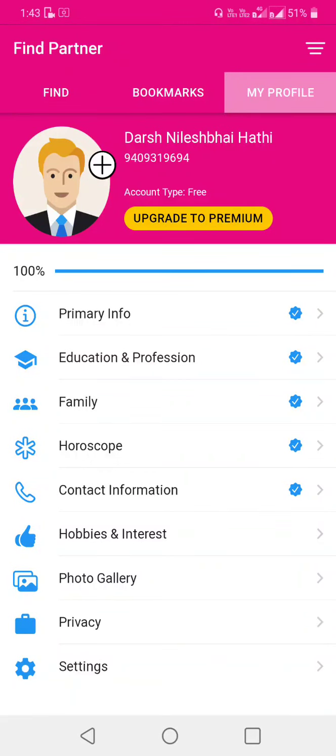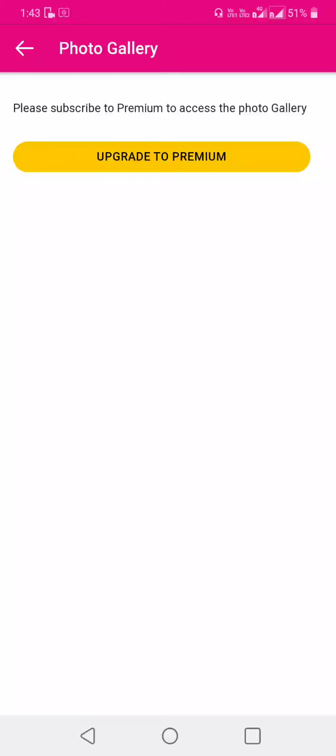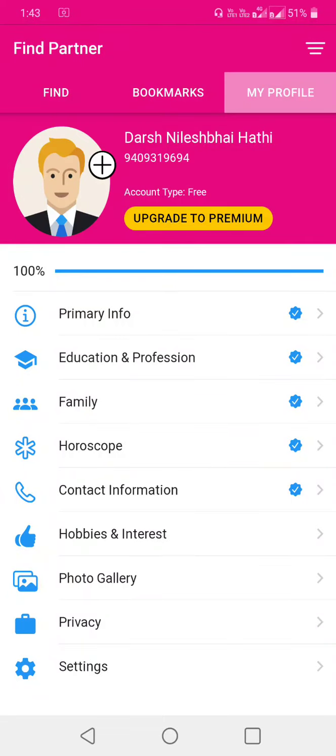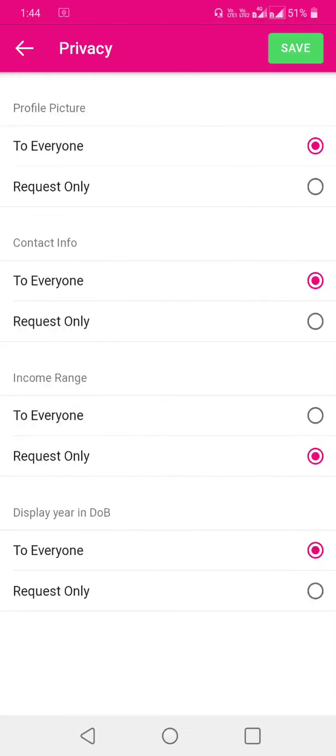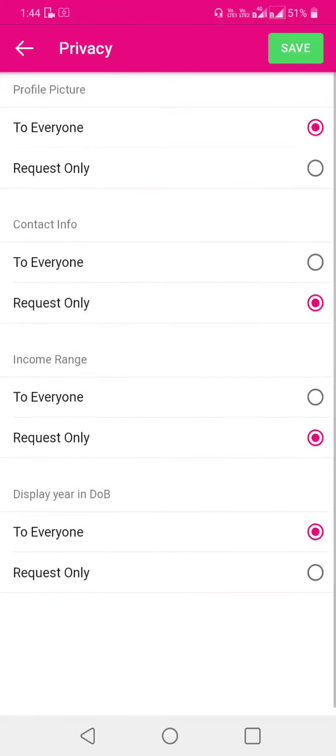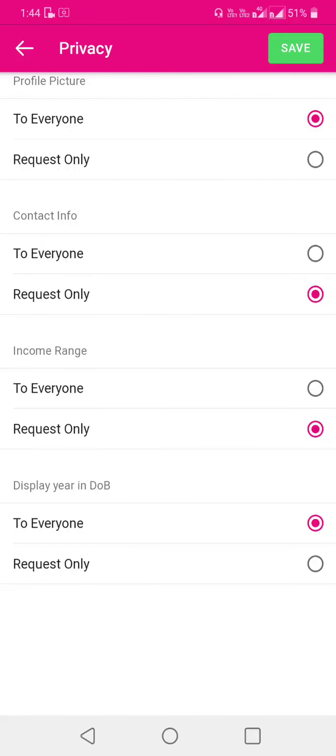Now the photo gallery. The photo gallery option is enabled. To enable the photo gallery option, you have to upgrade to premium membership. You can also set your privacy, what other people see in the profile picture: everyone or request only, the contact information, request only or everyone, income range and display date of birth.